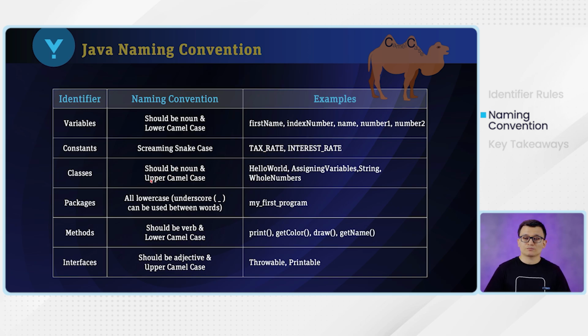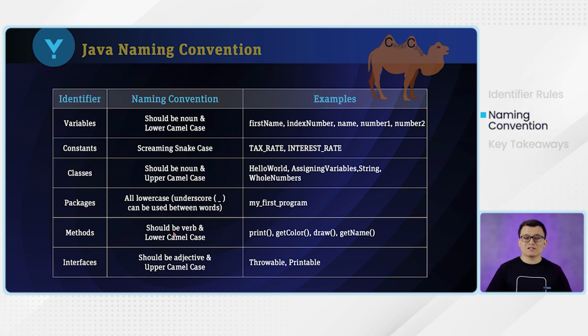And the class names need to be in upper camel case. So whenever you see that kind of naming convention, you can tell that it is a class. Okay. Every single class in Java, the built-in classes, are in this format. The naming convention of every single built-in Java class is upper camel case. Okay. And the packages should always be in lowercase, all lowercase. Okay. If there is going to be more than one word in the package name, we use underscore. But all the characters in the package name should always be in lowercase.